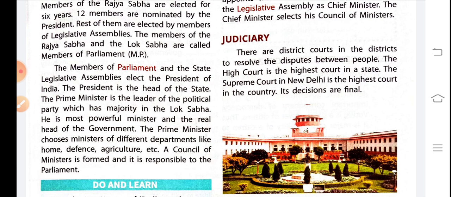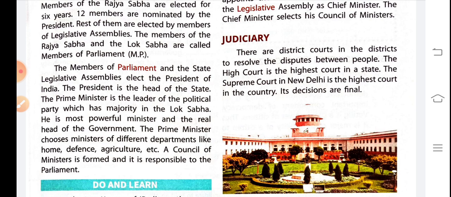The prime minister chooses ministers of different departments like home, defense, agriculture, etc. A council of ministers is formed and it is responsible to the parliament.